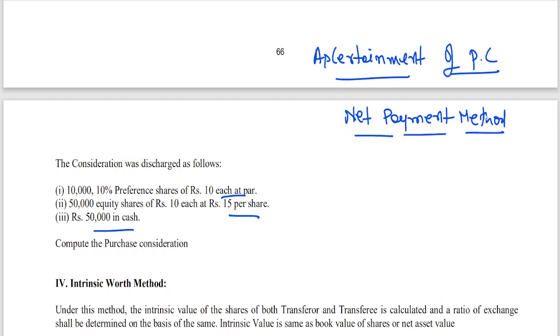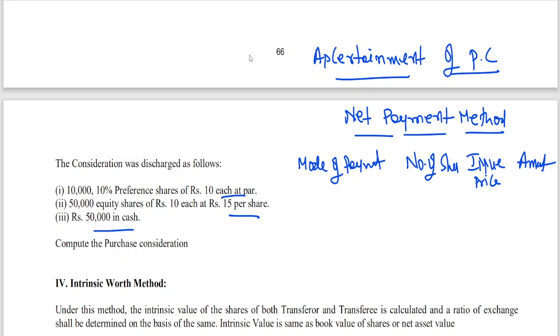Here I can write the mode of payment, number of shares, issue price, amount. Solution. Mode of payment: 10,000 10% preference shares of 10 each at par.